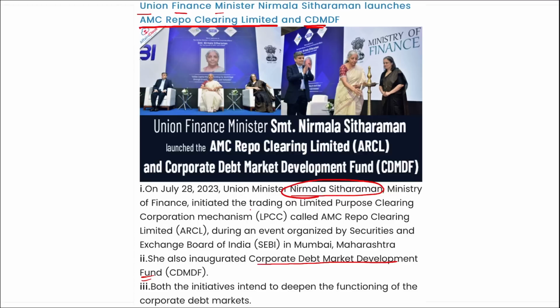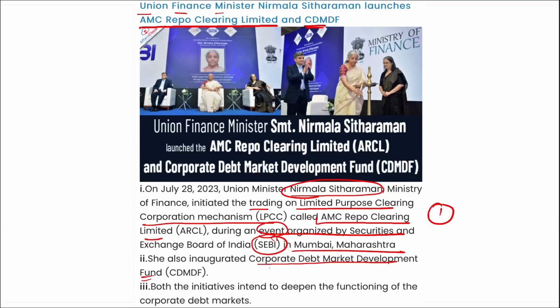She initiated the trading on the Limited Purpose Clearing Corporation mechanism, that is LPCC, called AMC Repo Clearing Limited, and this was during an event that was organized by SEBI in Mumbai, Maharashtra. So this is the first thing. I repeat, Nirmala Sitharaman initiated the trading on the LPCC, that is called your AMC Repo Clearing Limited. This was launched during an event that was organized by SEBI in Mumbai, Maharashtra.